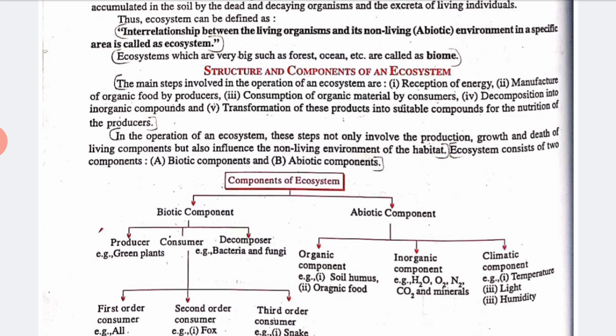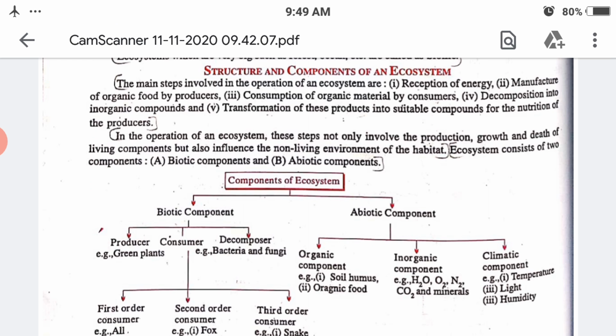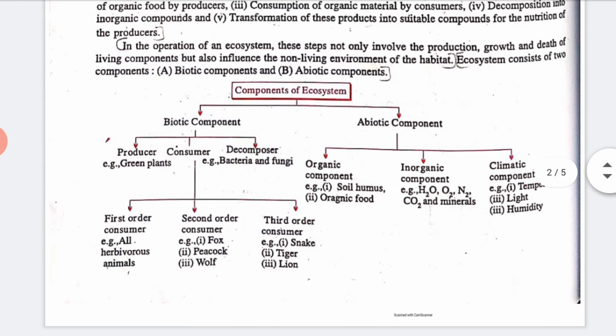Clear? Now in the operation of an ecosystem, these steps not only involve production but also growth and death of the living components, and also influence the non-living environment of the habitat.